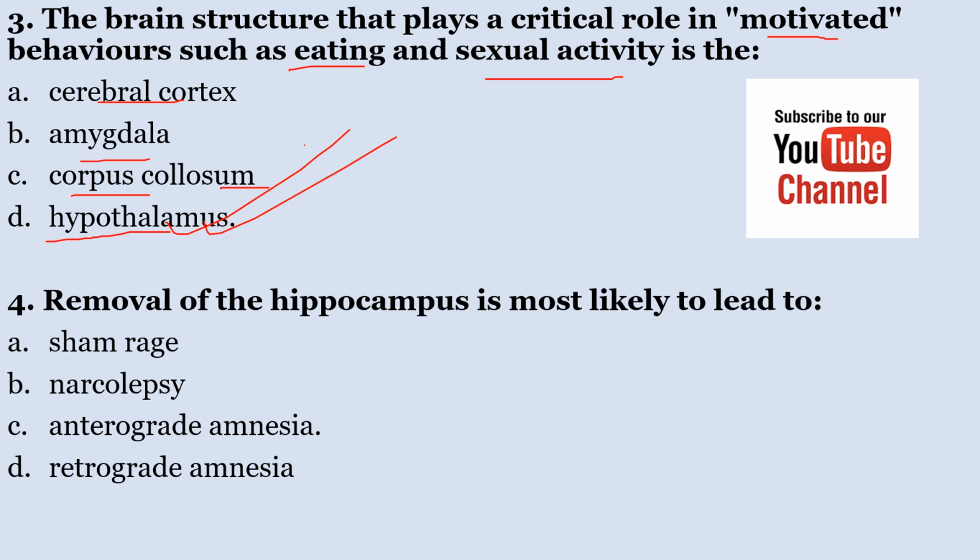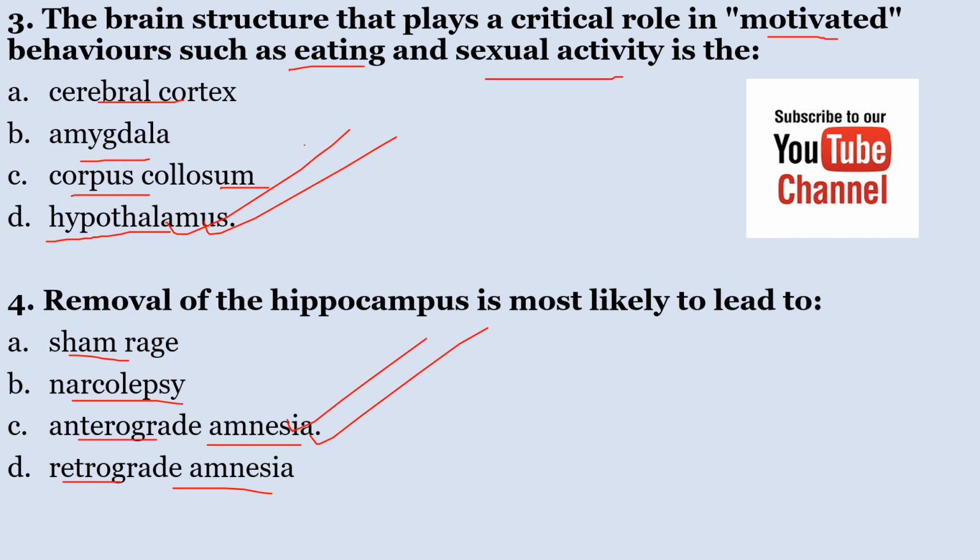Number 4, the removal of the hippocampus is most likely to lead to A, hemorrhage. B, narcolepsy. C, anterograde amnesia. D, retrograde amnesia. The correct answer here is anterograde amnesia.